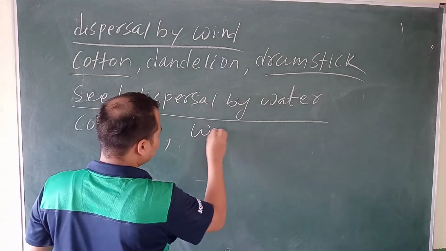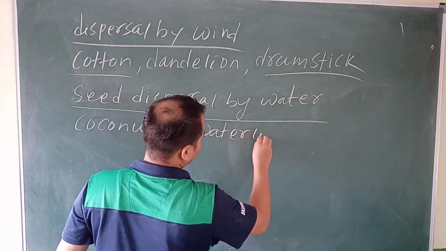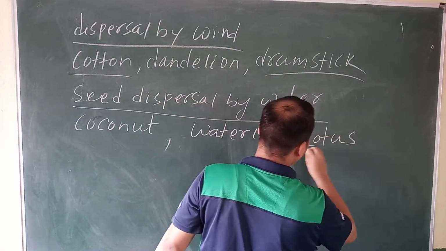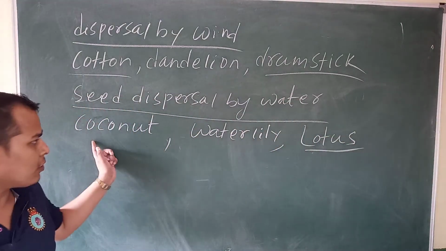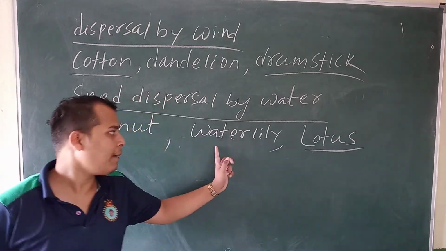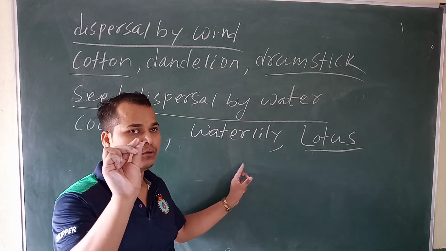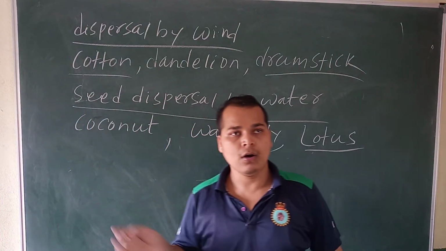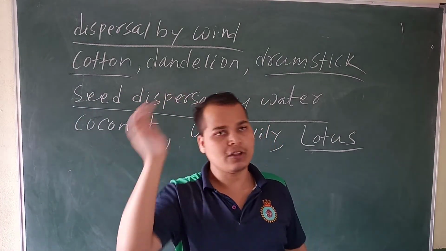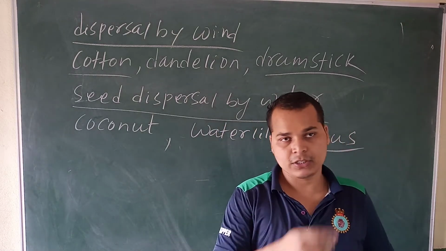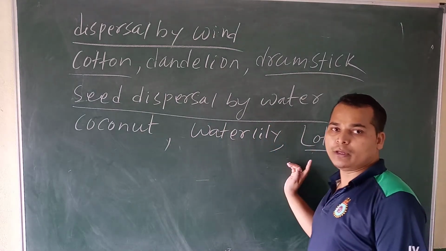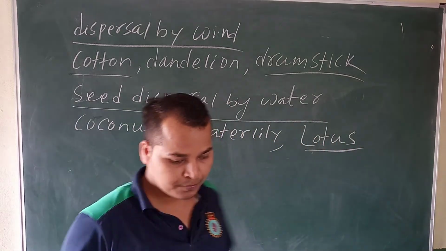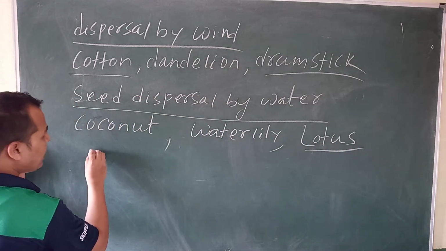Water lily, yes or no? Then lotus, yes or no? Lotus, coconut, and water lily. The water lily has some fruits, and when they are ripe, through the water they move from one place to another place. Like lotus also moves from one place to another place.